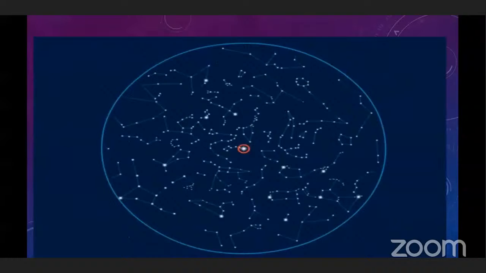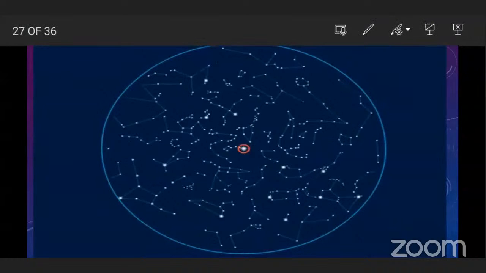You can see here, these are all constellations, and here is Polaris, or the North Star. This star is exactly above the North Pole, and it is stable, remaining in its place only.